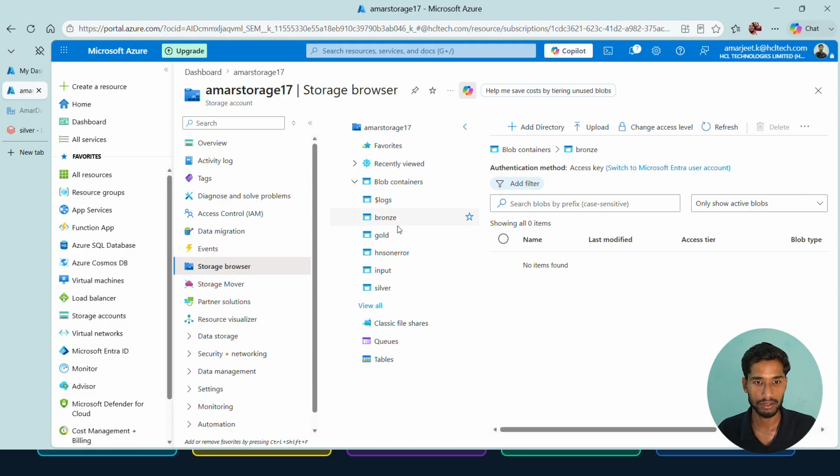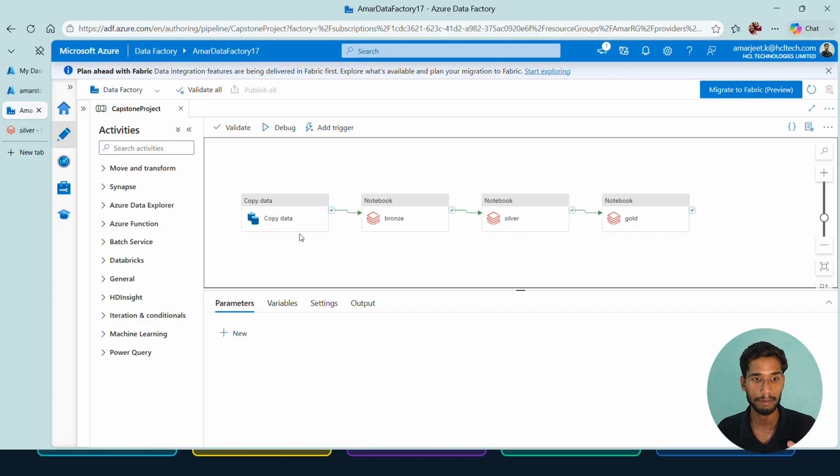This is my Azure storage account. You can see in the input there is an e-commerce file, the same file that I have shown you. In the bronze container there is no file, in the silver container also there is no file, and at the gold no file is there. Currently we have not run our pipeline, so there is nothing. But as soon as I run the pipeline, you can see, these are my pipelines.